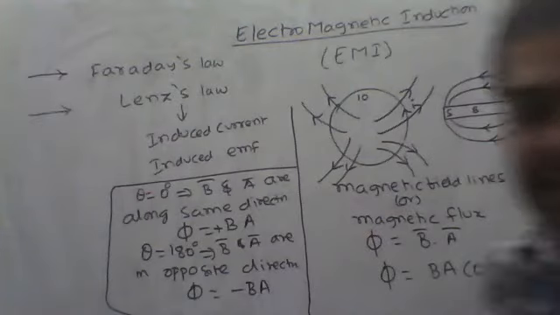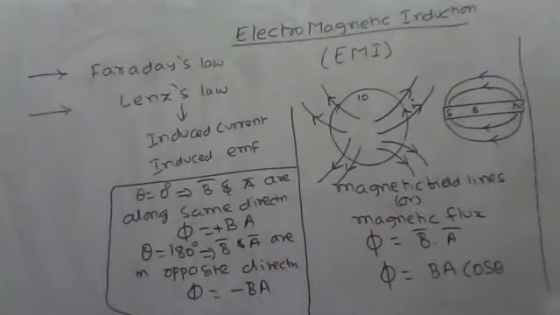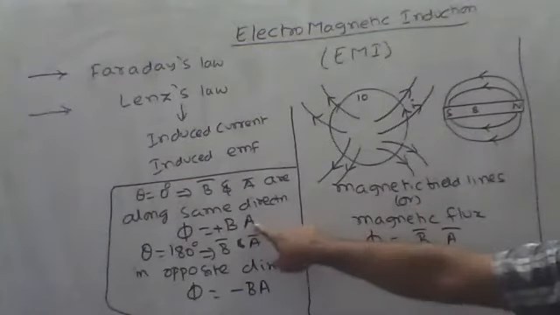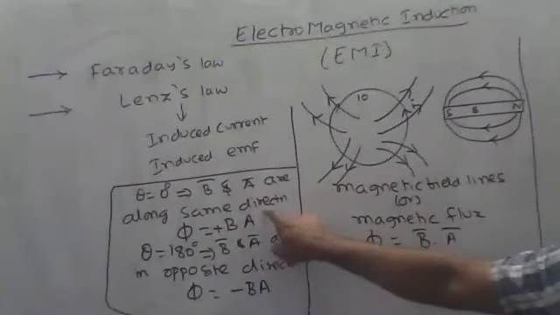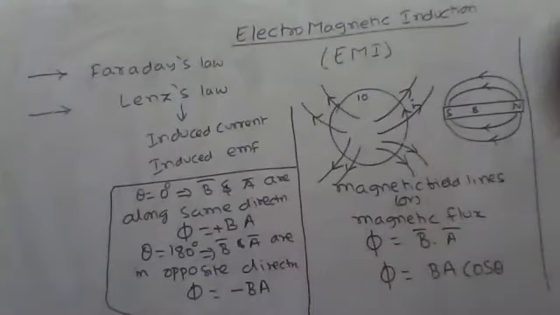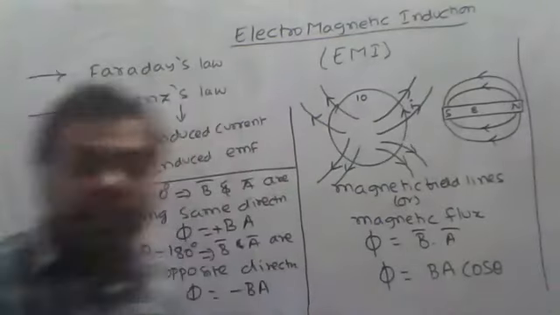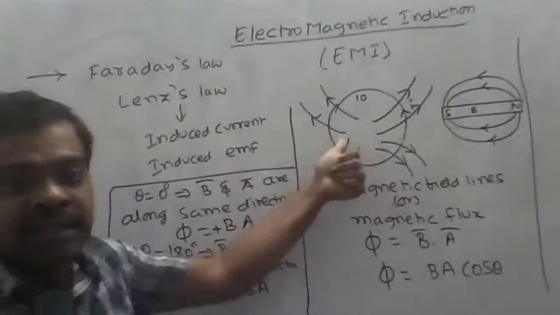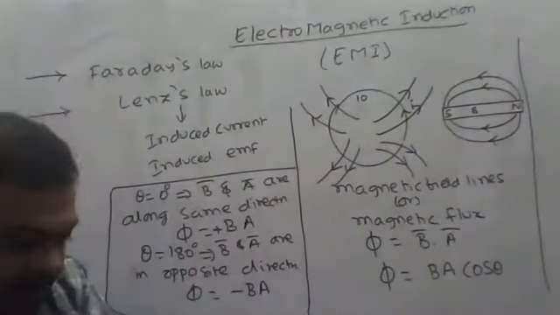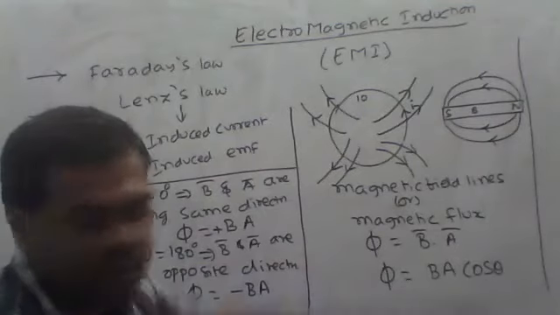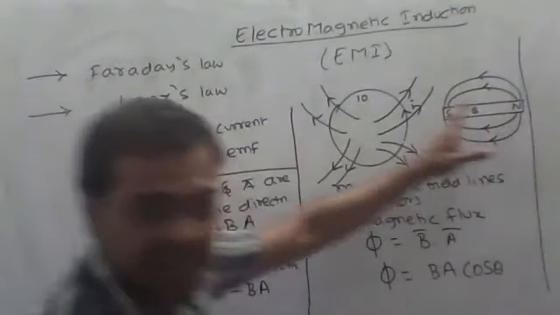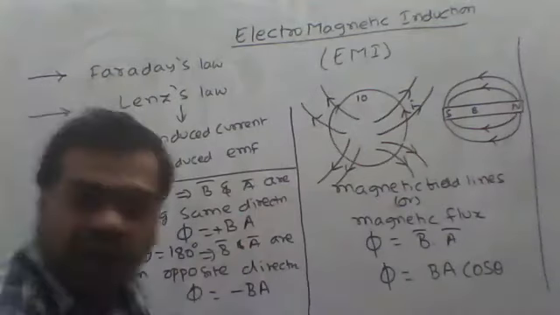Whenever the flux increases, there will be less probability of inducing the charges into the other conductor. Whenever the flux is increasing, what will happen?